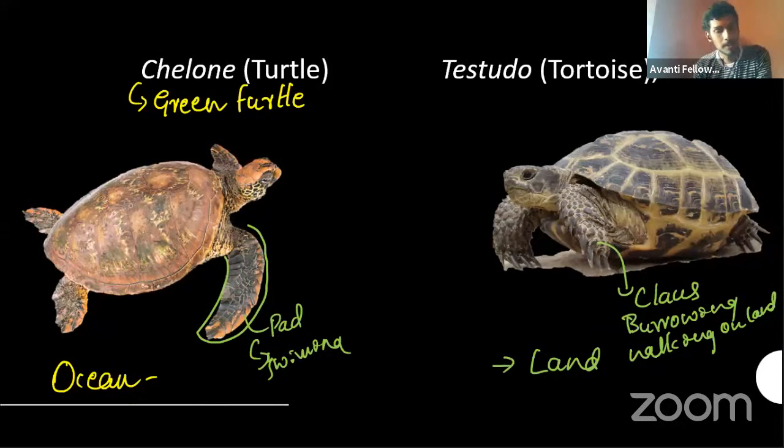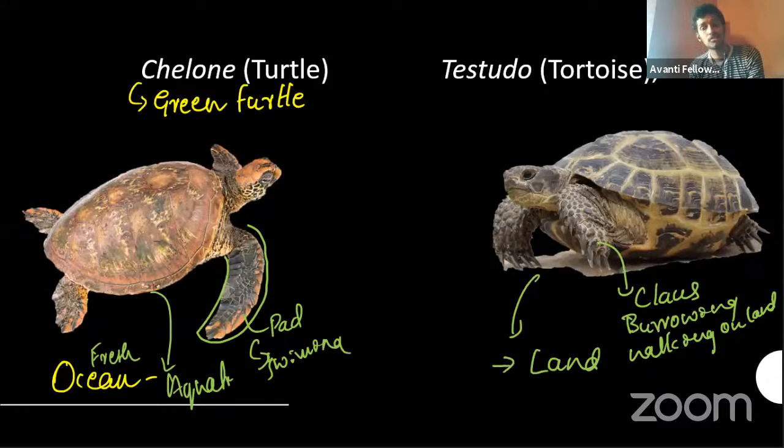Turtle will be present in the ocean or in the freshwater system. That means normally aquatic. And tortoise will be terrestrial, present on land. And remember, a tortoise can't swim. Remember that a tortoise can't swim. Even if you throw it in water, it will die, because it can't swim properly and its body weight is high.